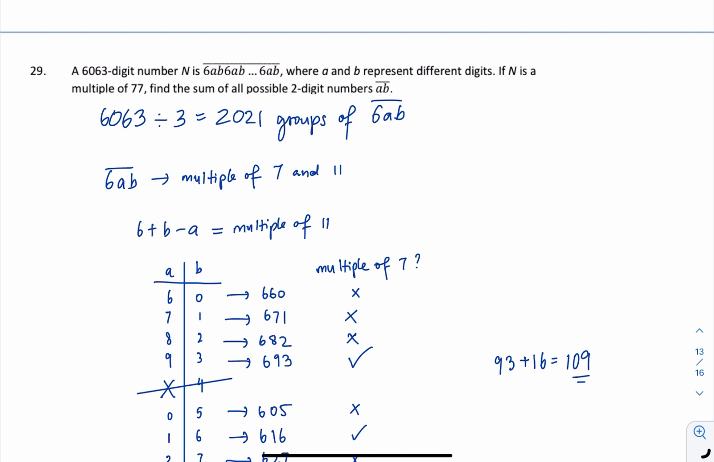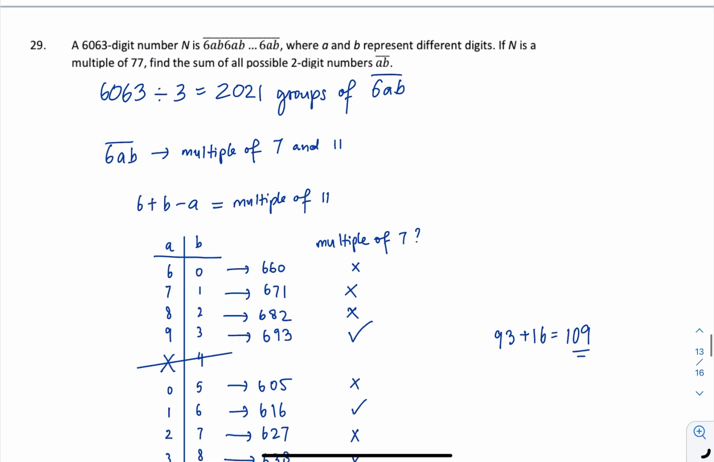We know that this is 6AB, 6AB, 6AB. And then we also know that n is a multiple of 77. 77 is 7 times 11. That means 6AB must be a multiple of 7 and 11. Since the number is not very huge, we can also list down the numbers, but if we try to use the multiple of 11 rule, which is the sum of odd minus the sum of even is a multiple of 11, you can find out that